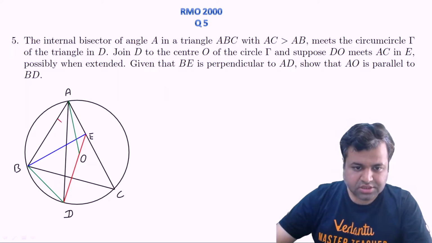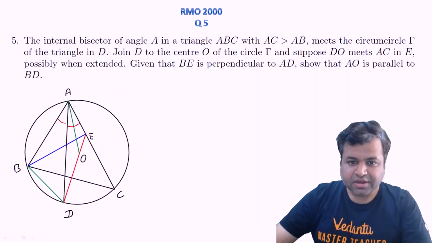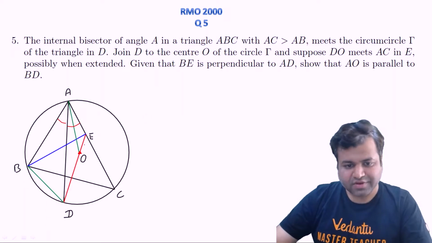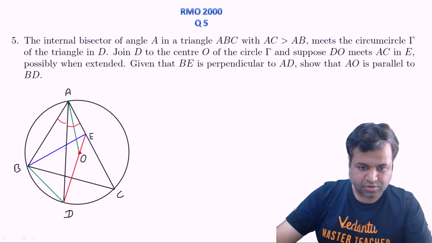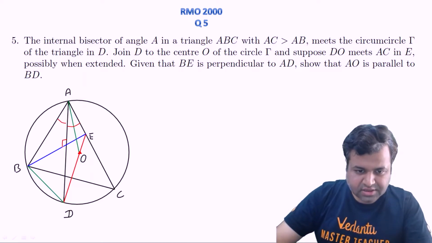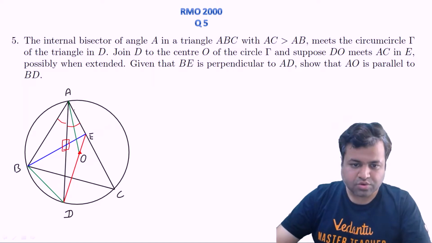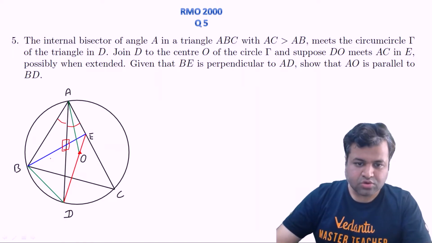This angle is equal to this angle, and this internal angle bisector meets the circle at D. Join D with the center O, and suppose DO meets AC at E, possibly when extended. It is given that BE is perpendicular to AD. Although it doesn't look so in our figure, this is given to be perpendicular, so these four angles are 90 degrees. Then we need to show that AO is parallel to BD. So these two green lines, AO and BD, we have to prove parallel. All right, let's start discussing.